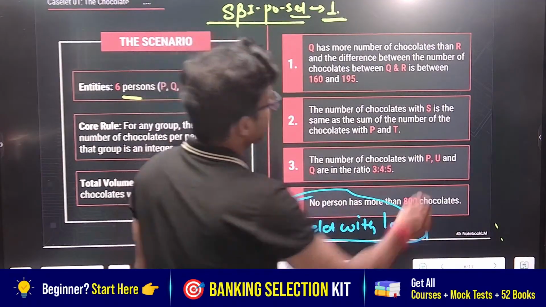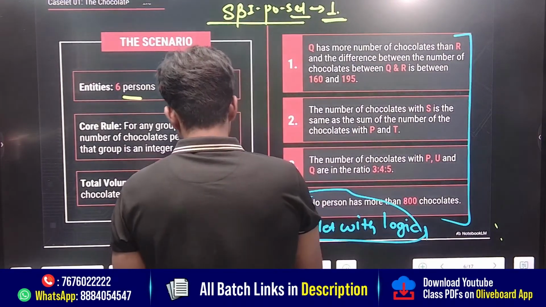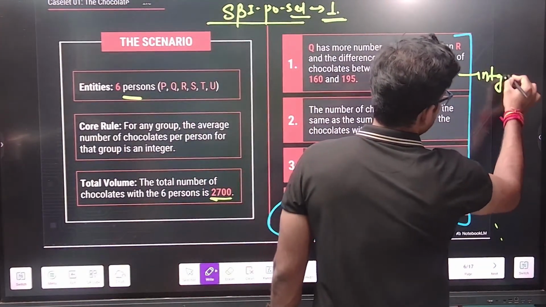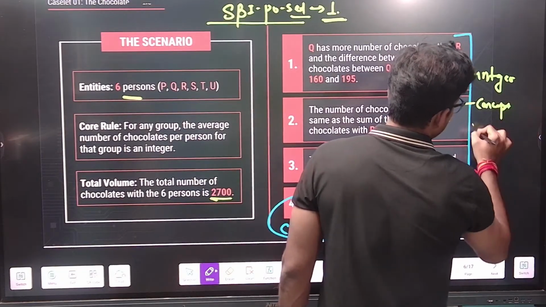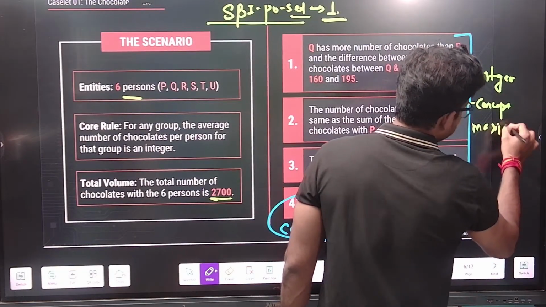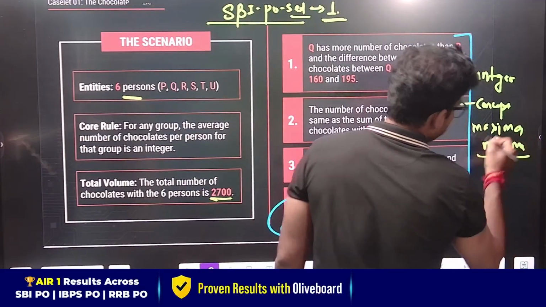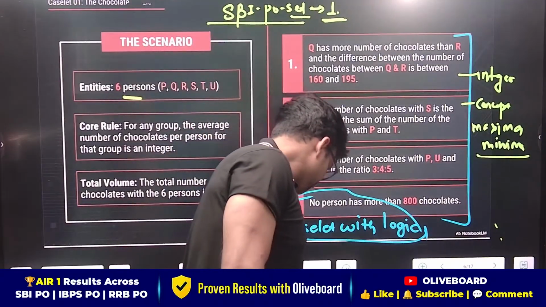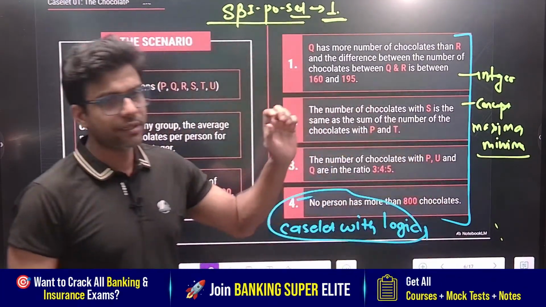This question contains, first of all, integer. Then this question contains the concept of maxima and minima. Why can't they ask it? Clearly this question can be asked in the exam.